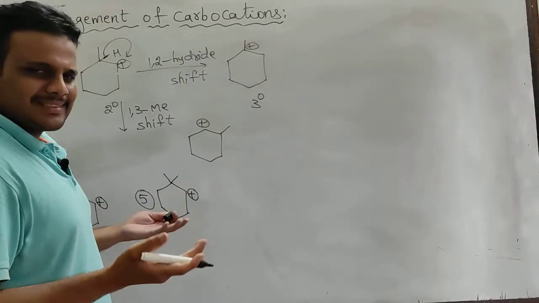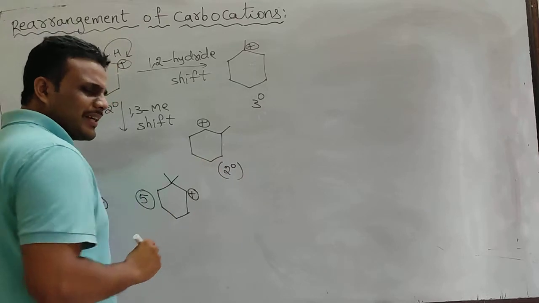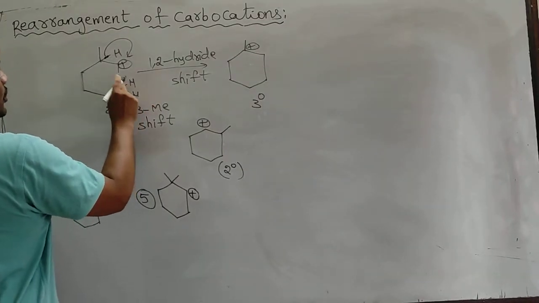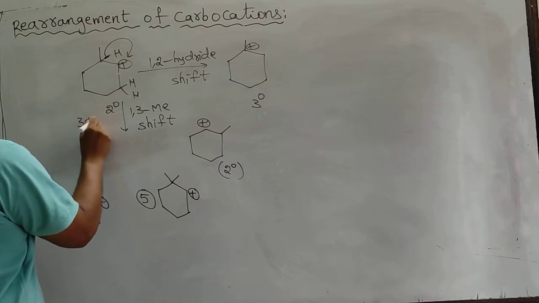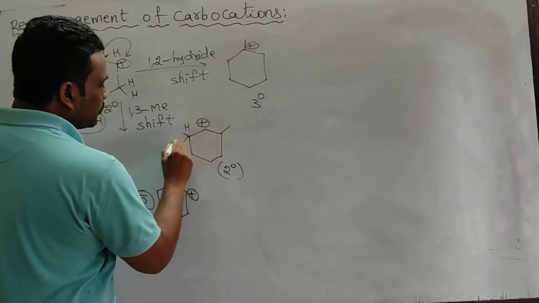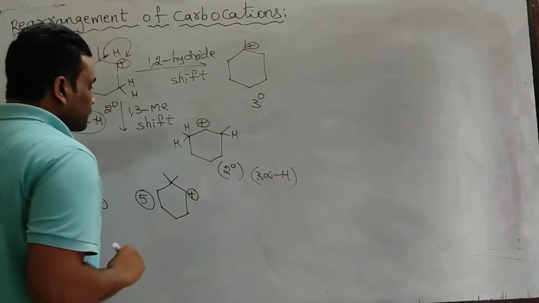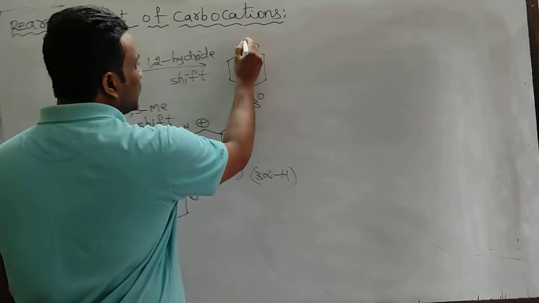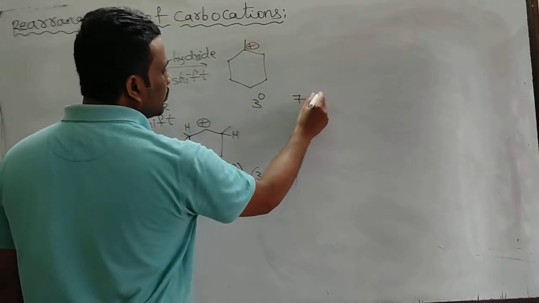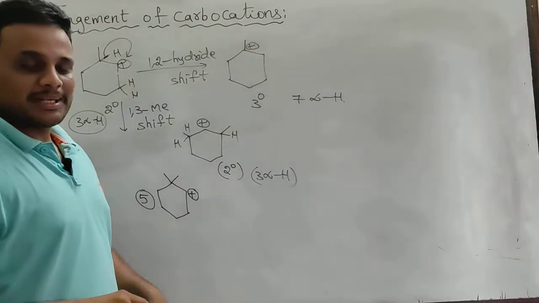So you see, secondary to again secondary, and in this how many alpha hydrogens? 2 plus 1, 3 alpha hydrogens. A carbocation is rearranged to again a 3 alpha hydrogen carbocation. But in this one you see 3 plus 2 plus 2, 7 alpha hydrogens, and this is the most stable.